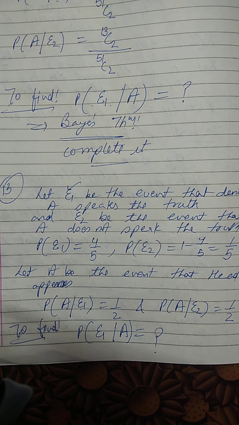So probability of A given B will be equal to probability of A intersection B divided by probability of B, and from this I will say that probability of A given B will be equal to probability of A upon probability of B. Now A is the subset of B, so the numerator is less than the denominator. So what we will conclude here is that probability of A given B will be greater than or equal to probability of A. Try to do, I have explained a little bit, try to do, otherwise we will discuss.